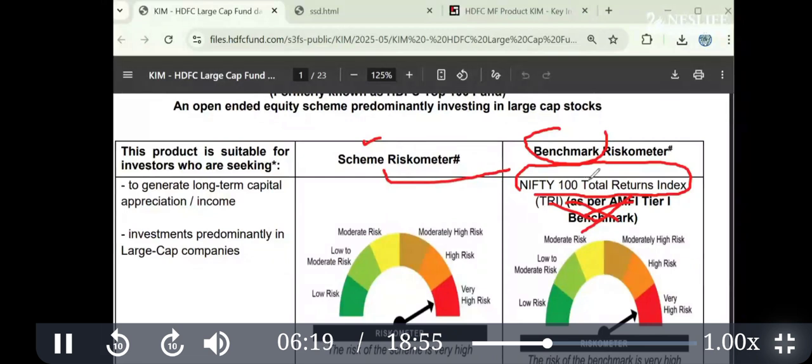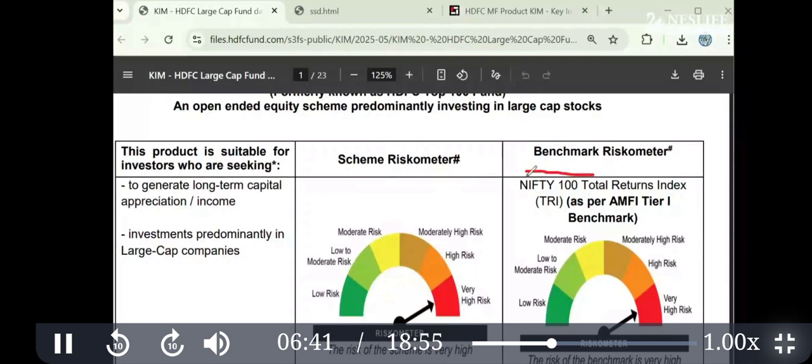And what is a total return index? Total return index means it will include the price of the shares as well as dividend paid by the company. It is just a hypothetical calculation that if the company pays the dividend and from that dividend the same company's shares are bought, how much will then be the price appreciation?